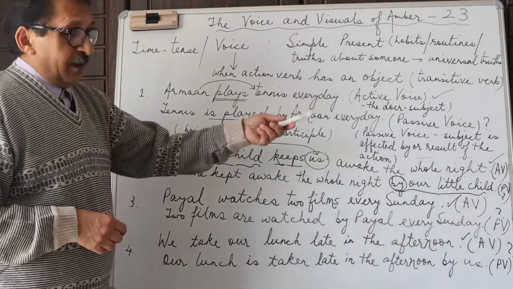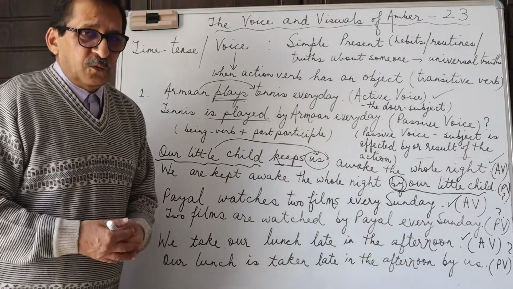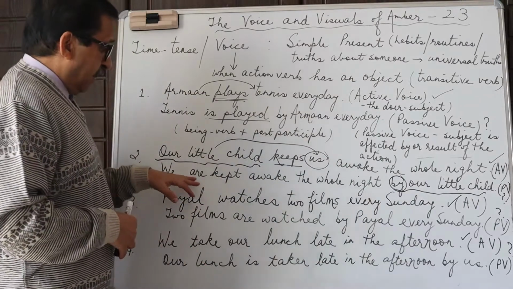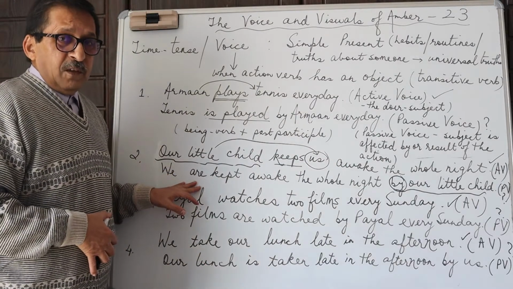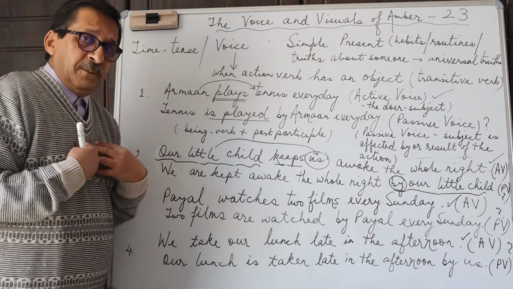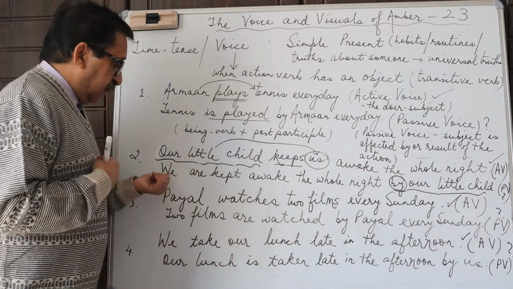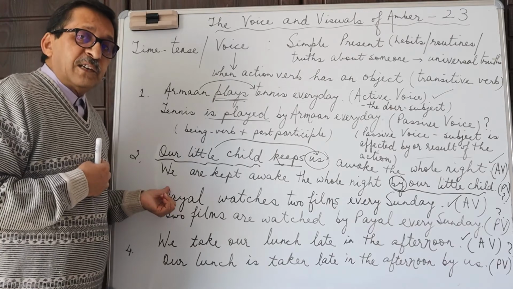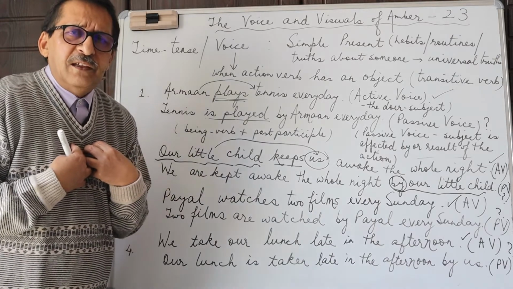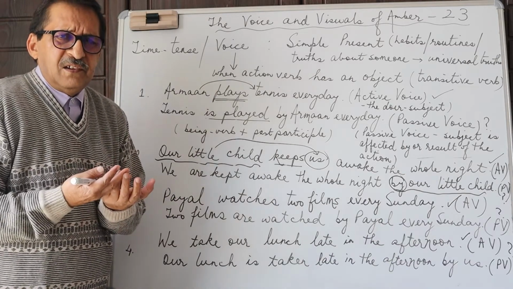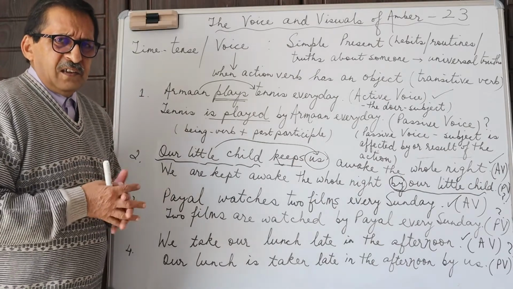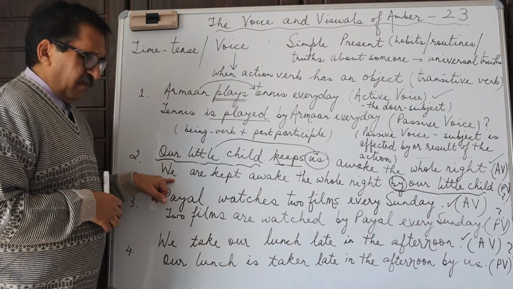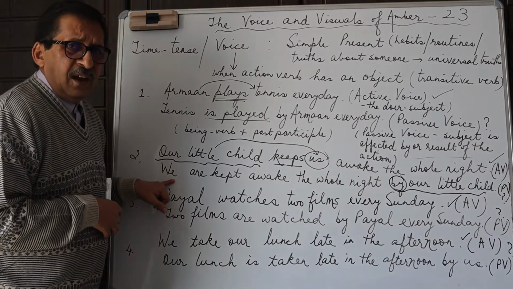Again, it's a very unnatural way of saying something because sometimes the focus is not on the doer, but on the victim. We, all right? Poor parents. Oh my God. So they are kept awake. So we are kept awake.